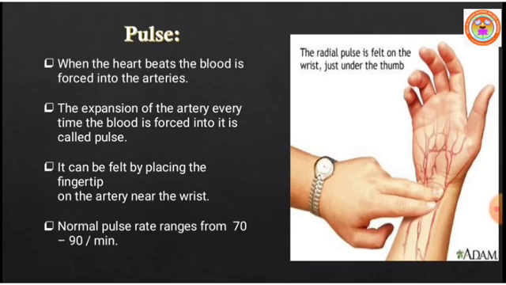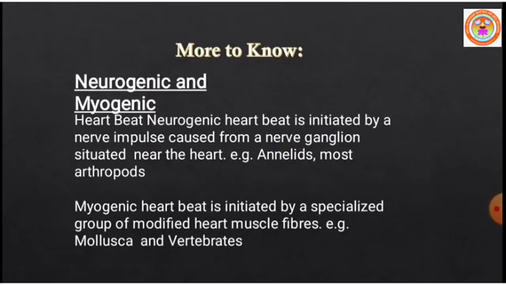The expansion of the artery every time the blood is forced into it is called pulse. Pulse can be felt by placing the fingertip on the artery near the wrist. The normal pulse rate ranges from 70 to 90 per minute.